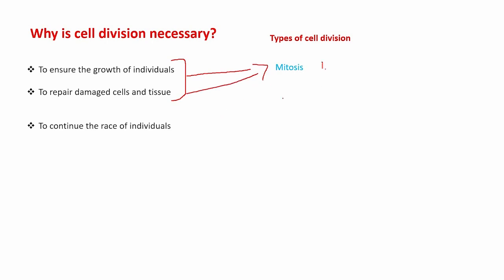It is one type, and the other one is meiosis, which is necessary to continue the race of individual animals and human beings as well. So in today's lecture, we'll see these two types of cell divisions in detail, and then we'll make a comparison between the both.